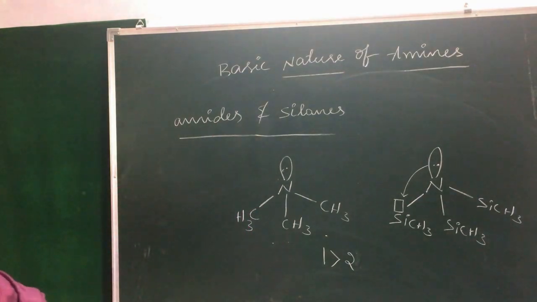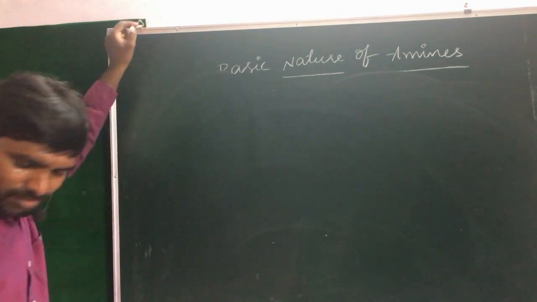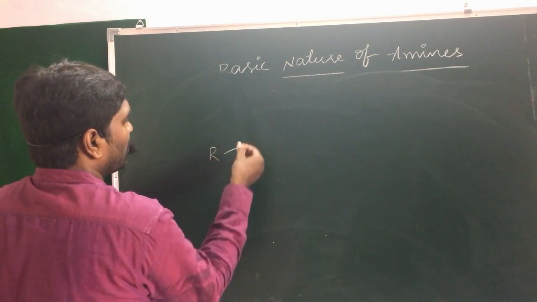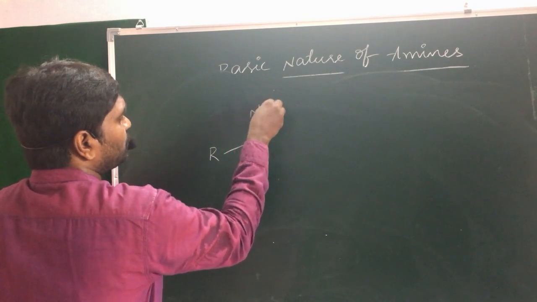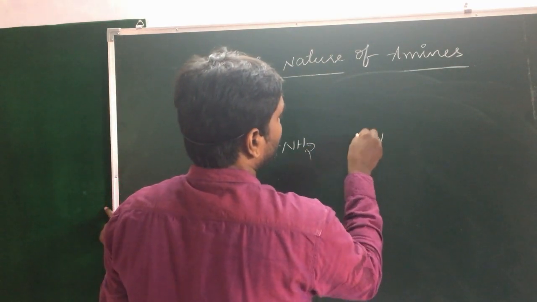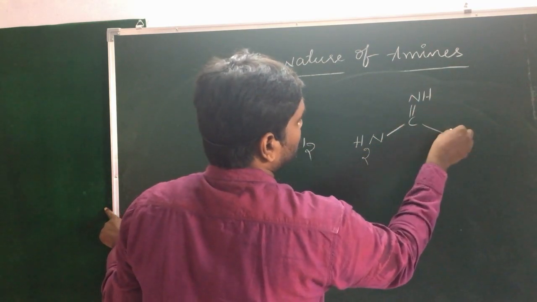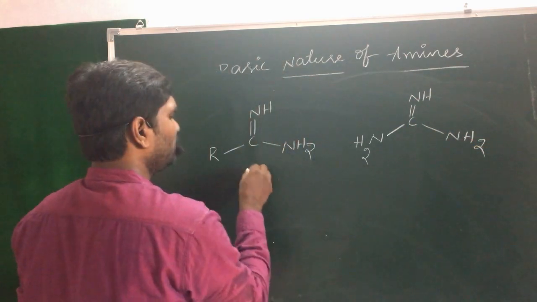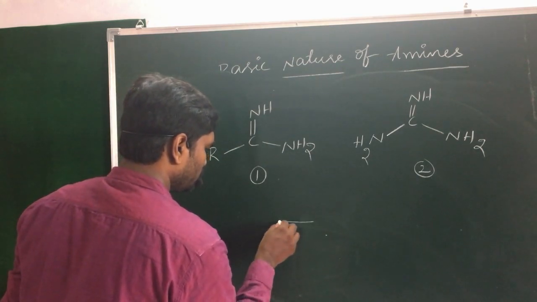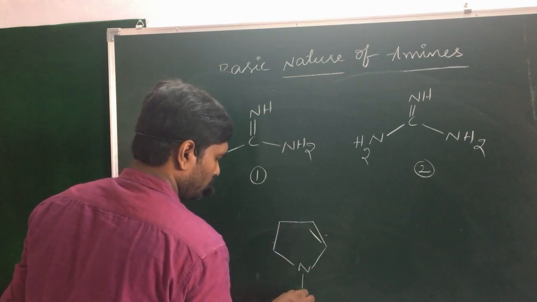Okay, and the next, final one is the most important one, which was asked in a previous JEE Advanced. What happens when you take these: R-C(=NH)-NH2, then NH2-C(=NH)-NH2, and the third one.